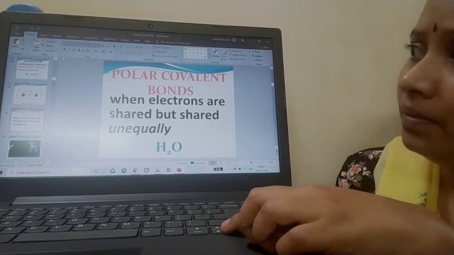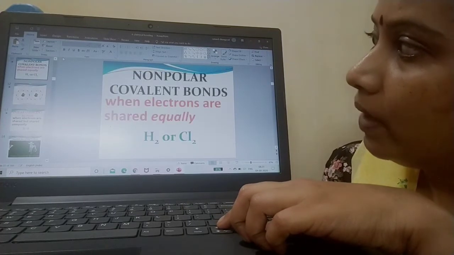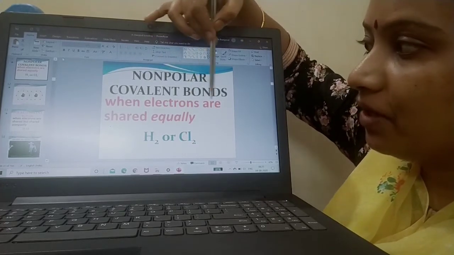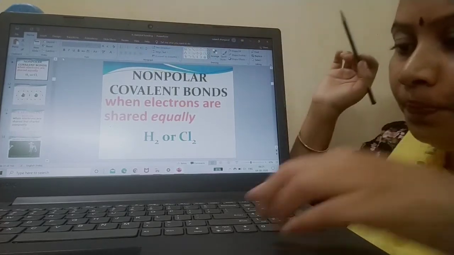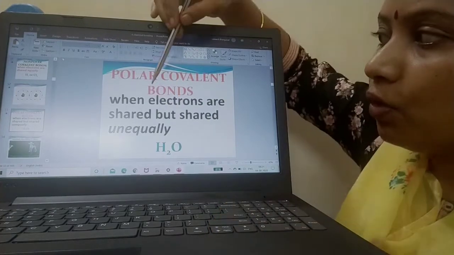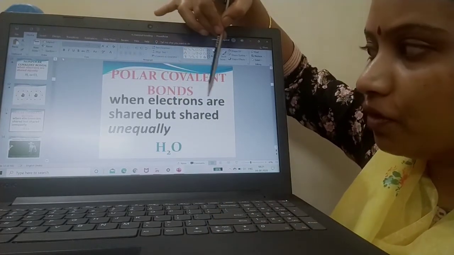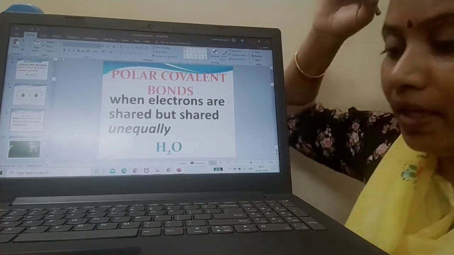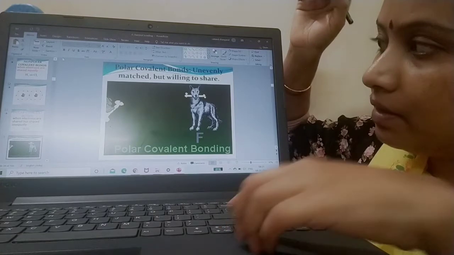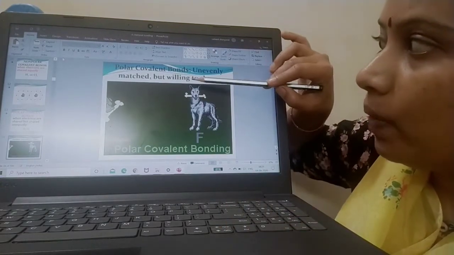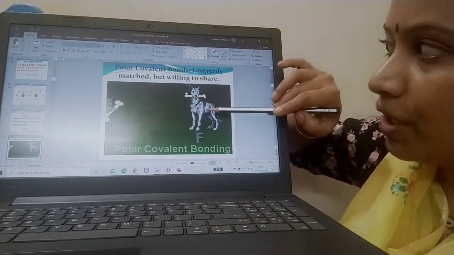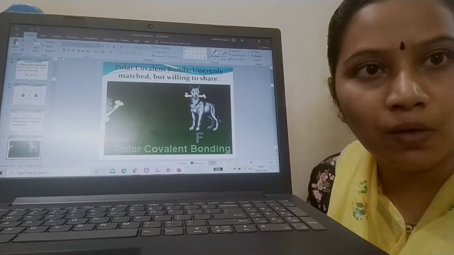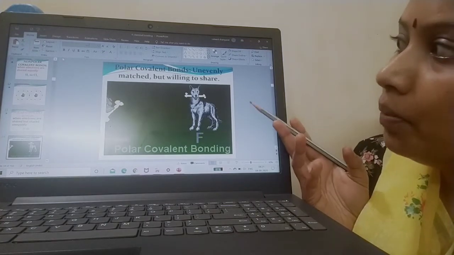See, this is about the non-polar covalent bonds. Non-polar covalent bonds are formed when electrons are shared equally. Yes, no? Now, what about polar covalent bonds? Polar covalent bonds are formed when electrons are shared but the sharing is not equal. Say for example, water molecule. See, this is polar covalent bond. They are willing to share but it is uneven sharing. One may give 2 and other may give only 1. This is an example for polar covalent bonds.